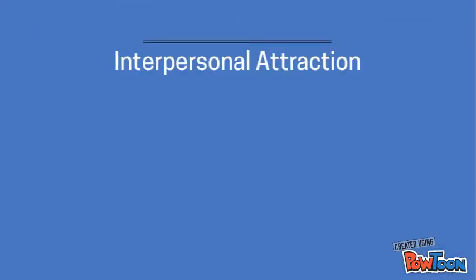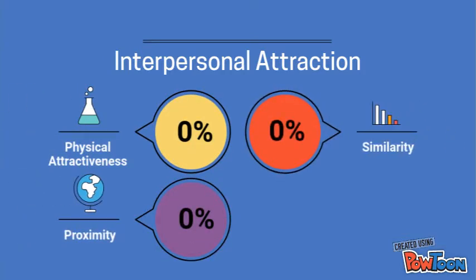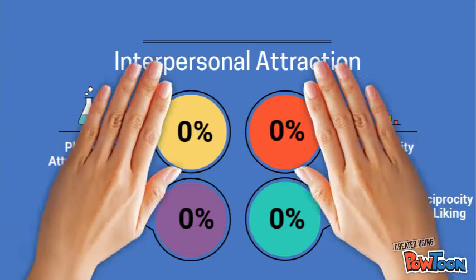Interpersonal attraction is liking or having the desire for a relationship with another person. The rules of attraction include physical attractiveness, proximity, similarity, and reciprocity of liking.